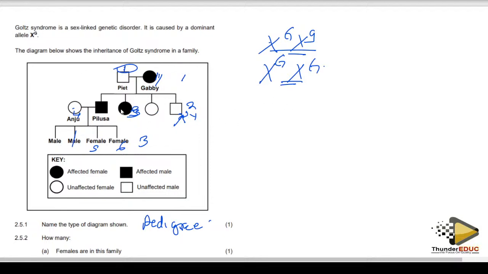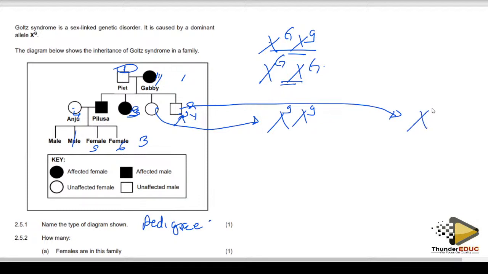If this one is a female, small g, and this one is a male, small g, and then Y.